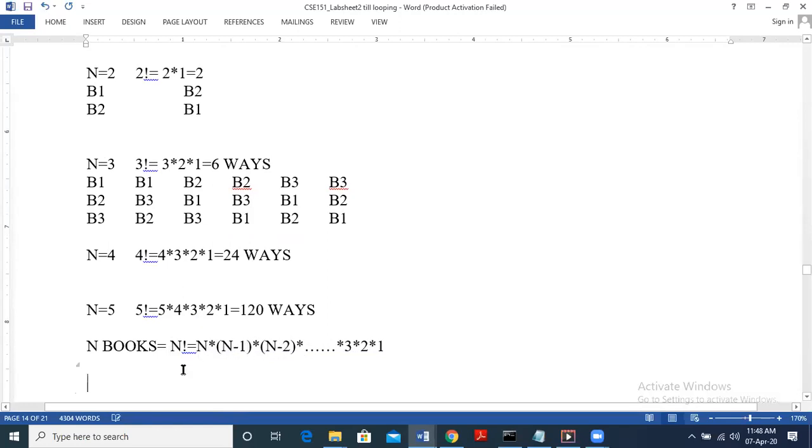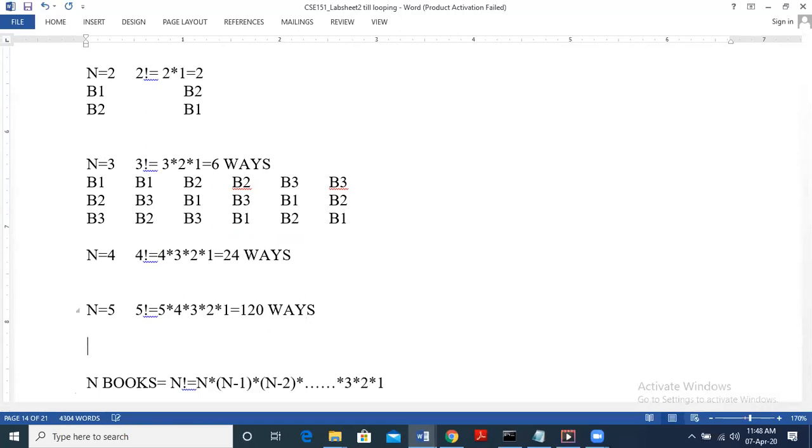Now let us take the previous example, 5 factorial. We know it is nothing but 5 into 4 into 3 into 2 into 1. Now this we can also write as 5 into 4 factorial. Yes or no? So this 4 into 3 into 2 into 1 is nothing but 4 factorial, right?